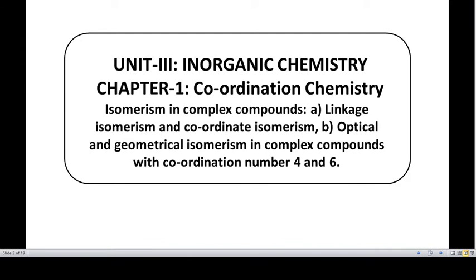Here we are going to discuss the part of coordination chemistry, in which we are discussing isomerism in complex compounds, particularly linkage isomerism and coordinate isomerism, and optical and geometrical isomerism in coordination compounds with coordination number 4 and 6.